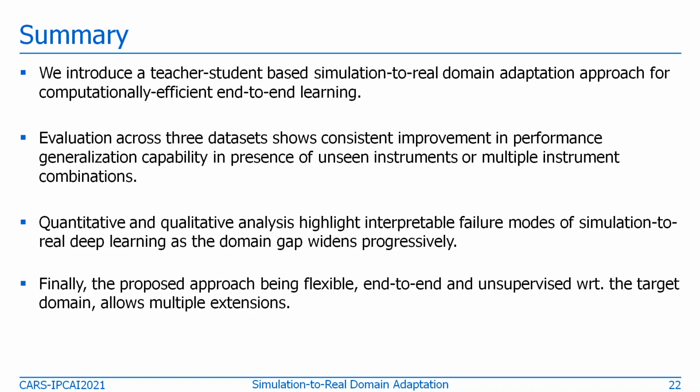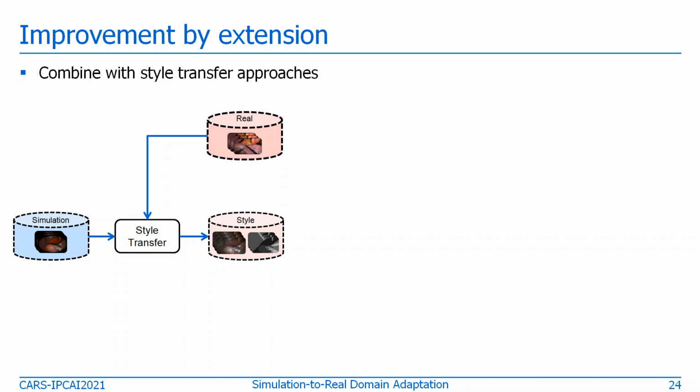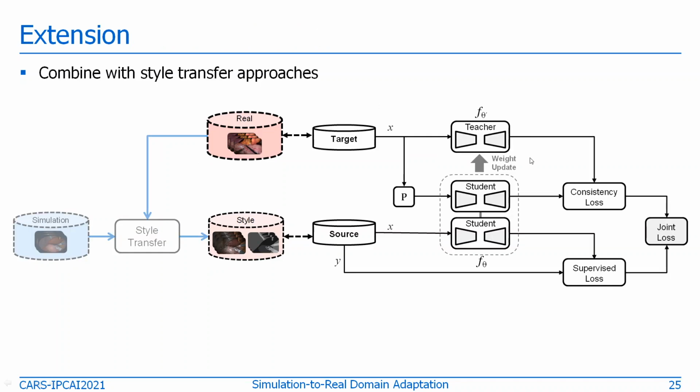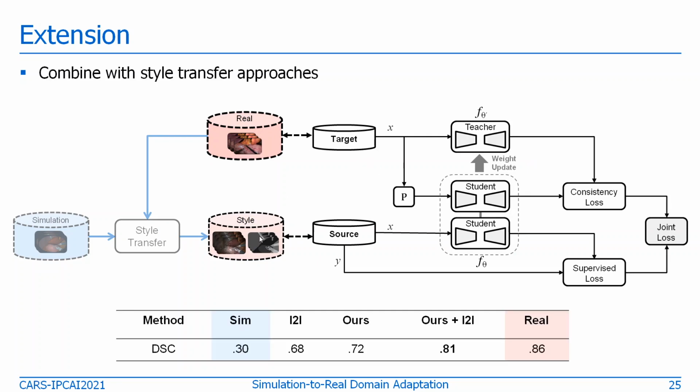it can be further extended and applied to other tasks. For example, it can be combined with the style transfer approach, where simulation data can be added with the real data style to produce a style data set, and then further be employed with our approach, where target data is real and source is the style data set. And if we do this, we see that in combination with style transfer approaches such as I2I, the performance jumps closer to what we can obtain from direct real supervision.